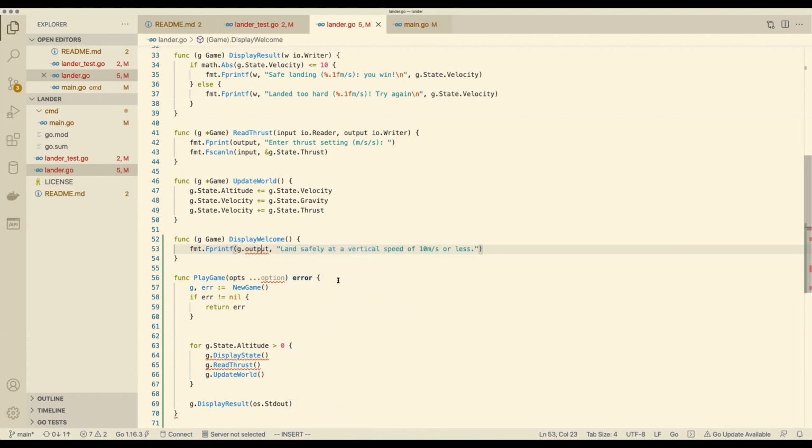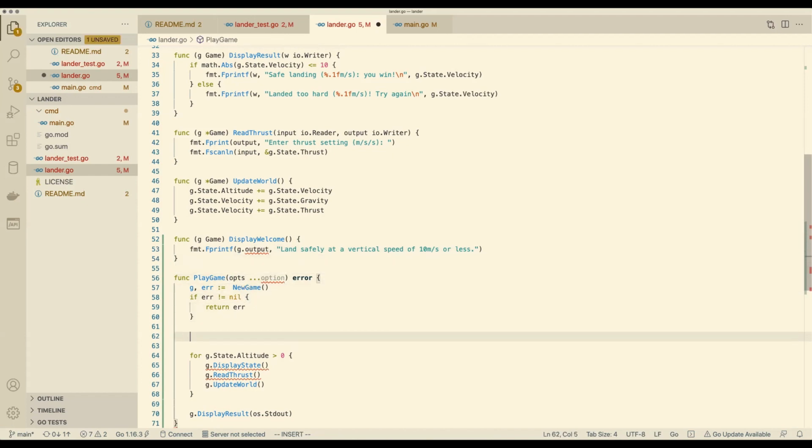Great. So we don't have an explicit test for display welcome, but it will be tested, won't it? Display welcome. G.output. That's right. Doesn't exist yet, but it will. So then we can call this here. Display welcome.